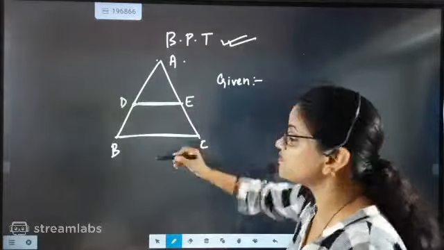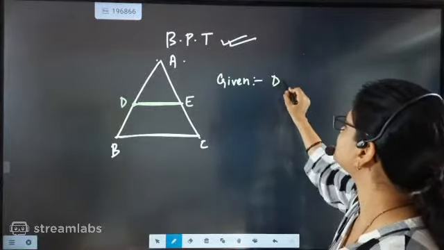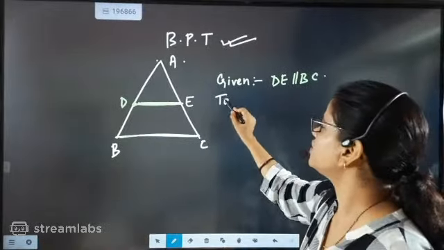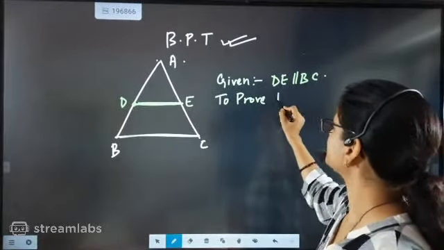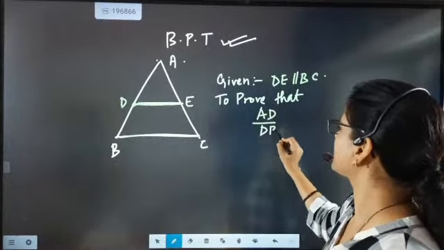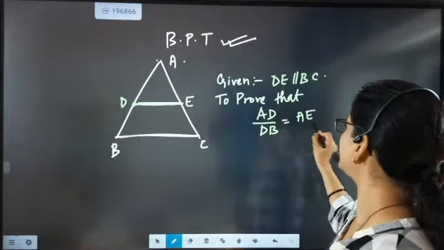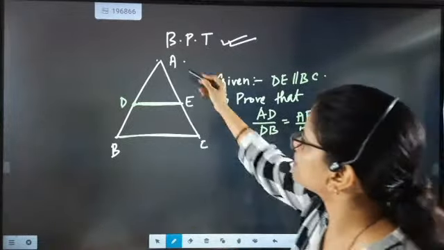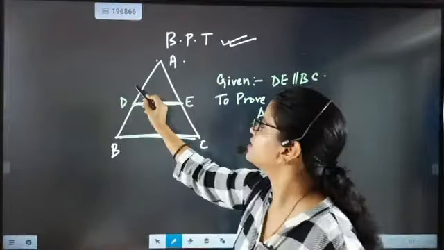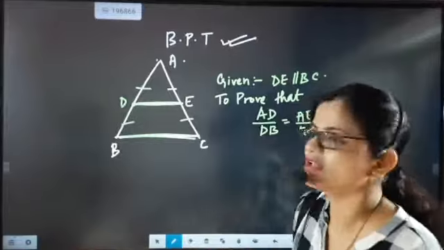Now here what is the given section, beta? Given section is DE is parallel to BC. What you have to prove? You have to prove that AD by DB will be equal to AE by EC. So what is given? This part is given, this parallel to this. What they are asking? This part by this part equal to this part by this part.